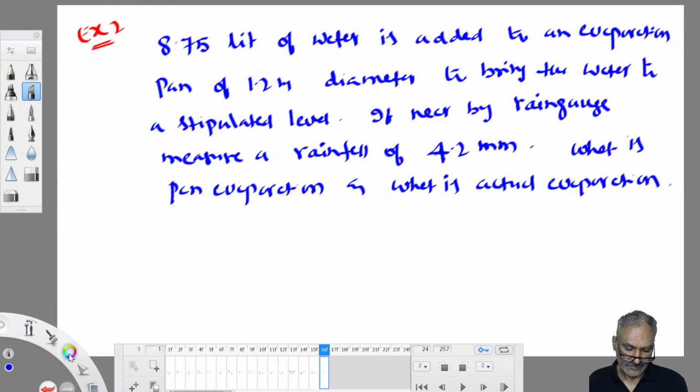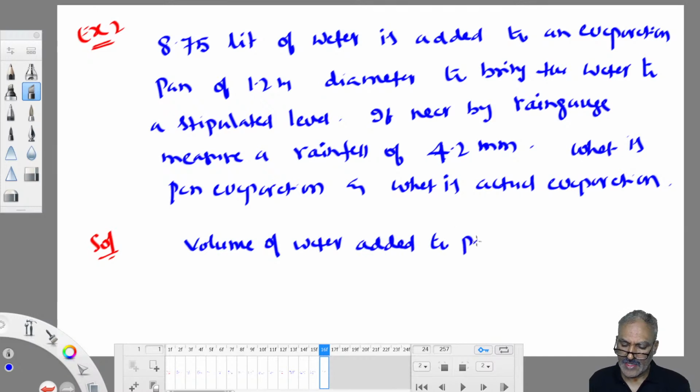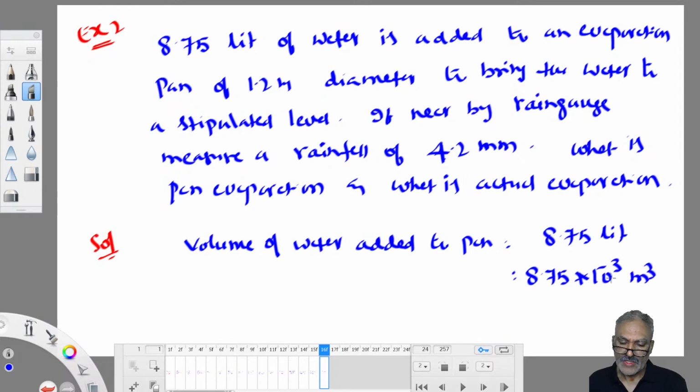Come on. What is given to you? Volume of water added is given. How much is given? Added to pan, given as 8.75 liters. How many meter cube? 8.75 into 10 power minus 3 meter cube. Okay?